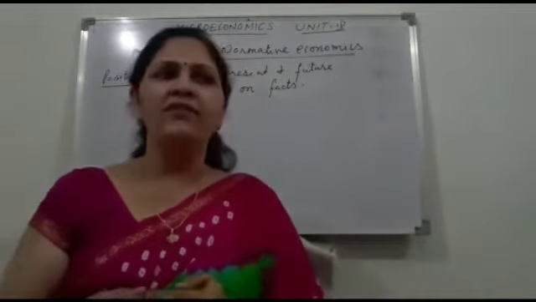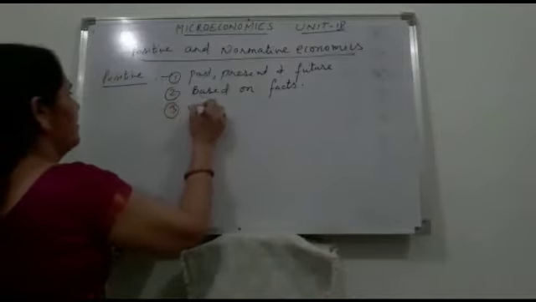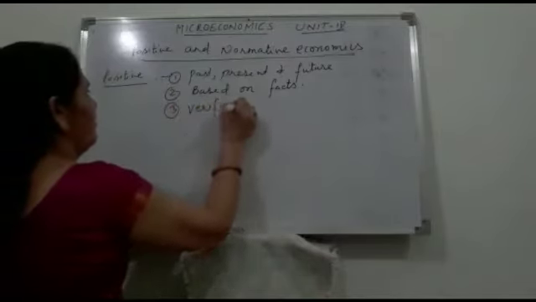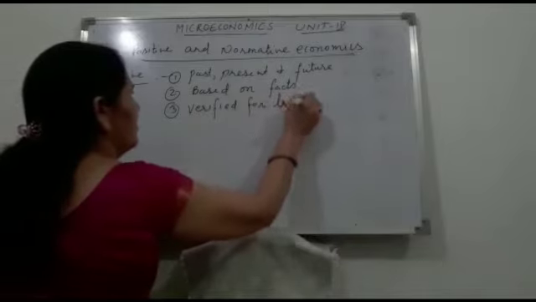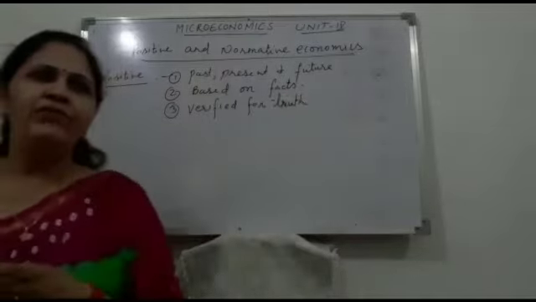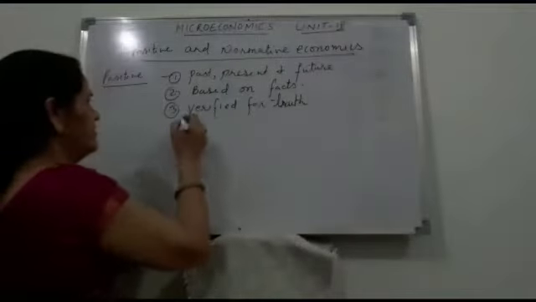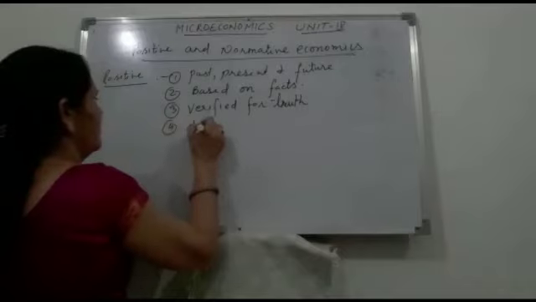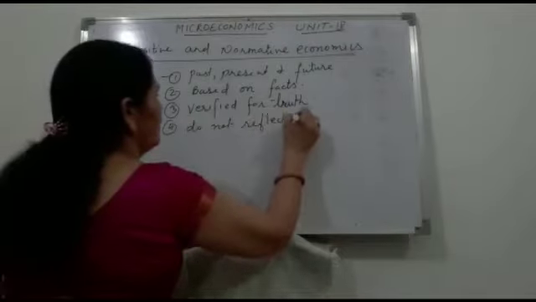Thirdly, they are verified for truth. And fourthly, these statements do not reflect value judgment.